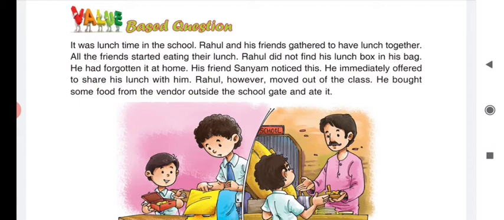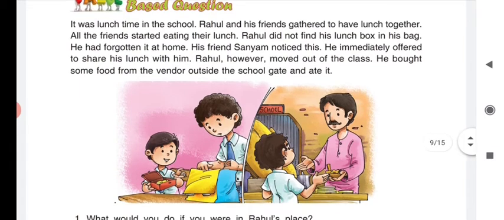His friend, named Sanyam, noticed this and immediately offered to share his own lunch. But Rahul did not accept his offer, and he rushed out to the school gate. Outside the school gate there are vendors selling some food items, and from there Rahul used to buy some open, unwashed food items.